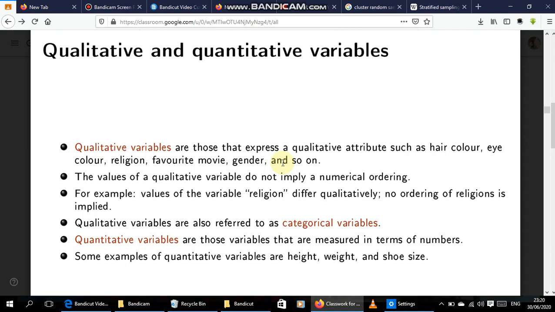So religion is not static, it's not constant, it's variable. Because when you mention religion, somebody says I'm a Christian, somebody says I'm a Muslim, somebody will say I'm Jewish, Buddhist, and so on. There is a lot of variation. We say favorite movie, everybody will have a different favorite movie. We won't have the same favorite movies.